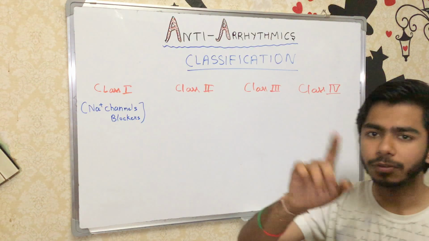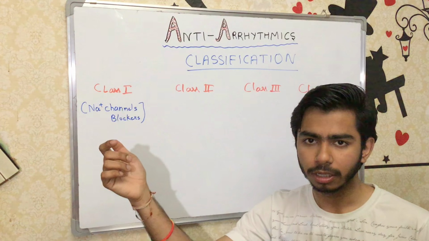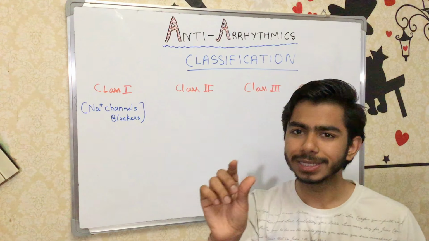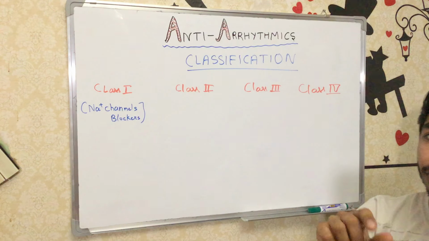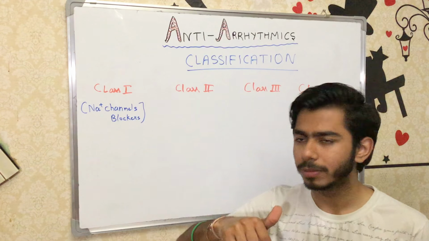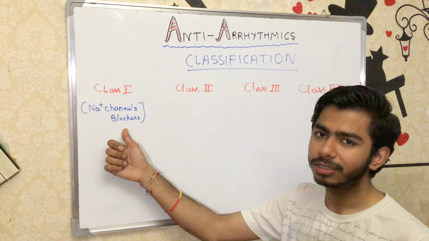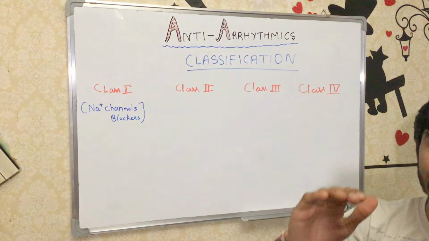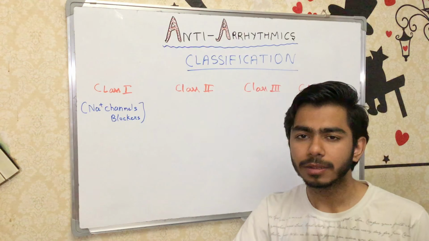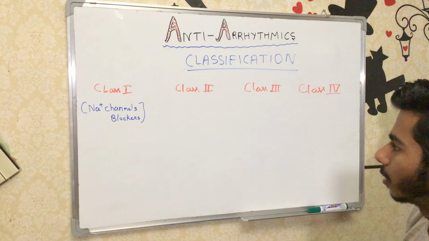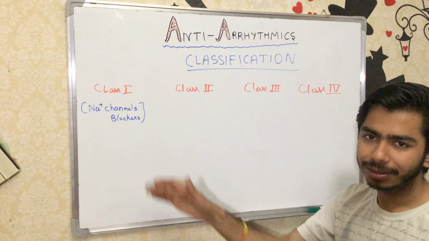There we had phases 4, 0, 1, 2 and 3. Phase 0 was made with the help of the influx of sodium ions. So class 1 agents are going to block and suppress phase 0 in the ventricular muscle fiber. We will talk about that in detail.